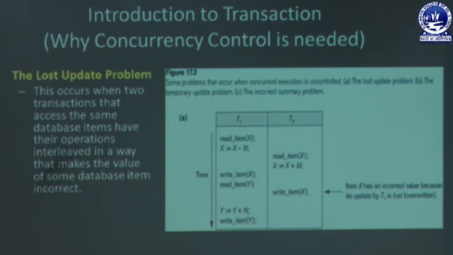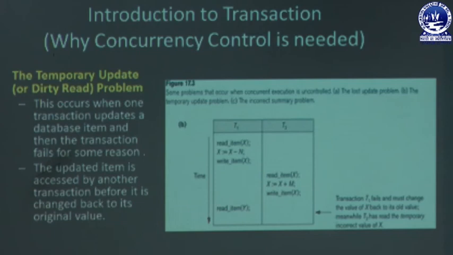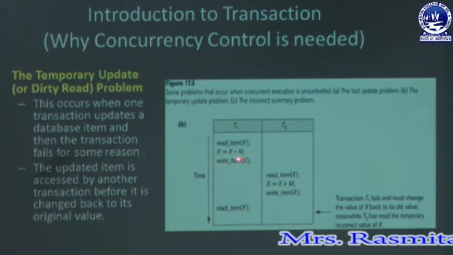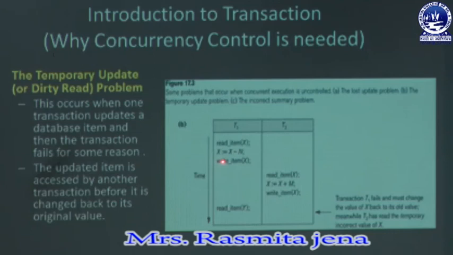Okay. So the next problem is the temporary update or dirty read problem. The temporary update problem is what? This occurs when one transaction updates a database item and then the transaction fails for some reason. In the previous slide there was no write operation, that's why the lost update problem arises.